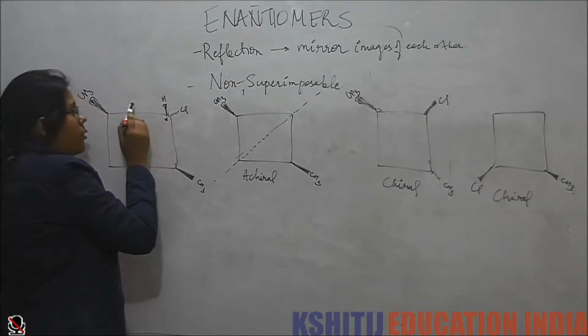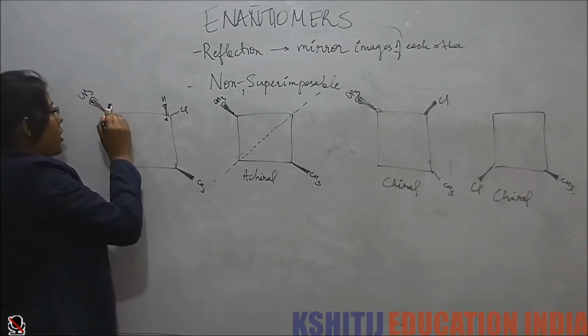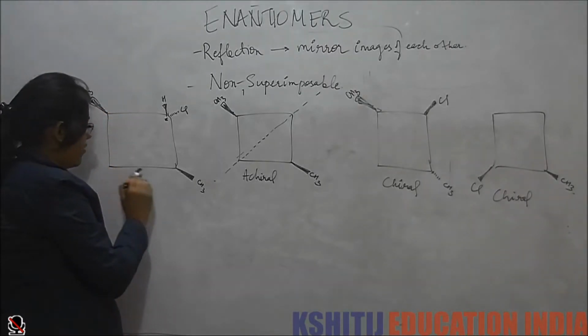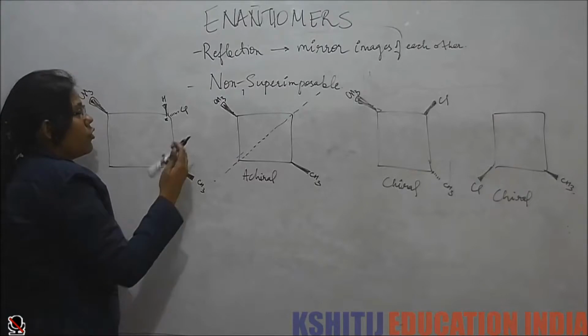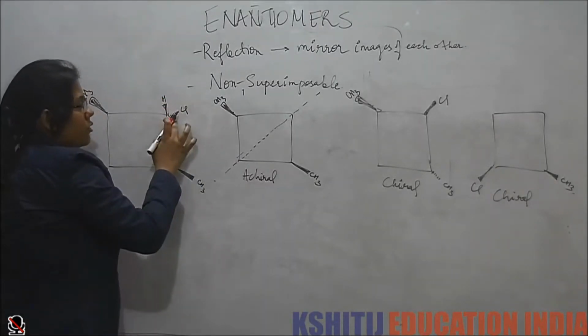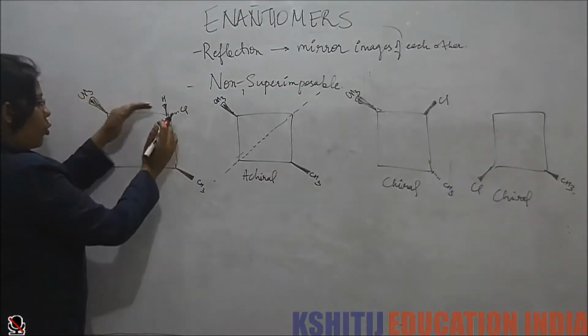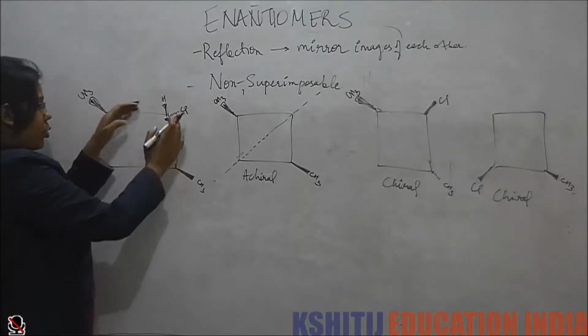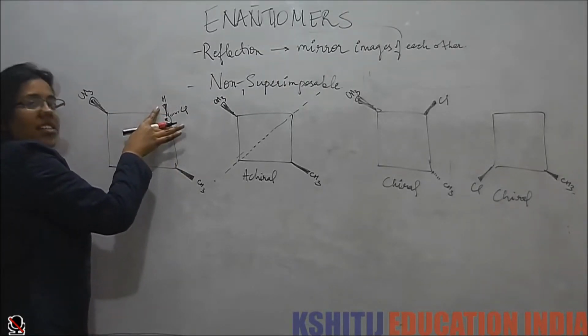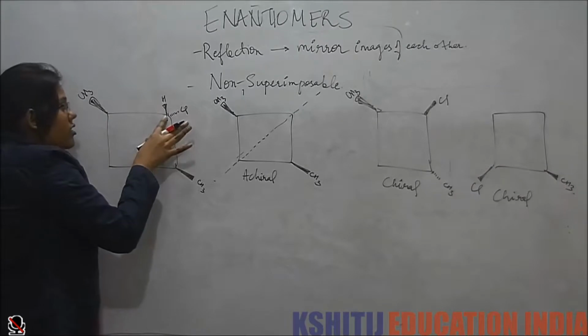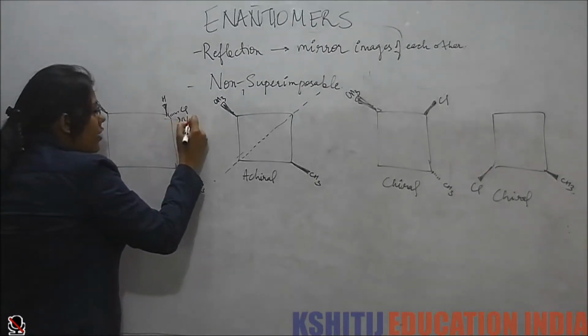If we travel from here, we see one methyl coming out and then we see one methyl coming out. So for this carbon, both of these groups are the same. So this carbon is not a chiral center.